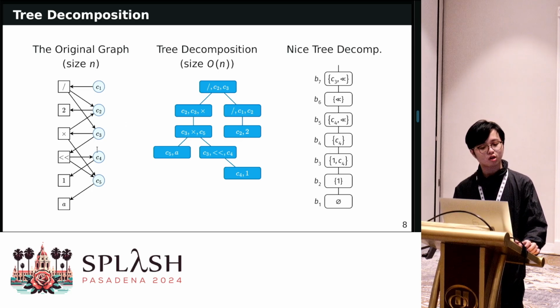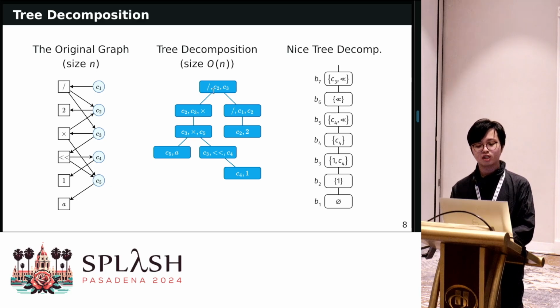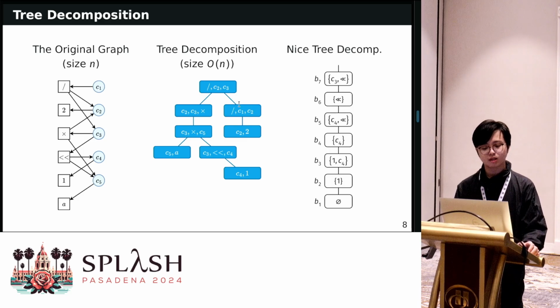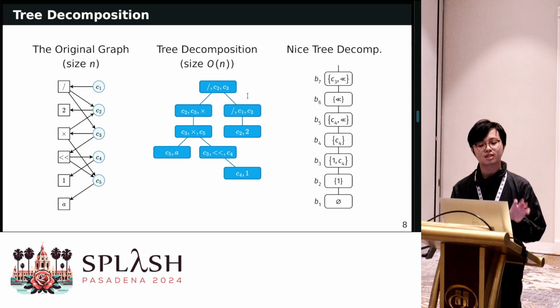So consider this original graph. We can have the tree decomposition of that graph. A tree decomposition is basically a tree where each node maps to a set of vertices in the original graph. And this tree decomposition has to satisfy certain properties. For example, for every edge in the original graph, say this C1 points to the division operator, both endpoints must reside on some set in the tree decomposition. For example, this one. So both C1 and division are inside this node.